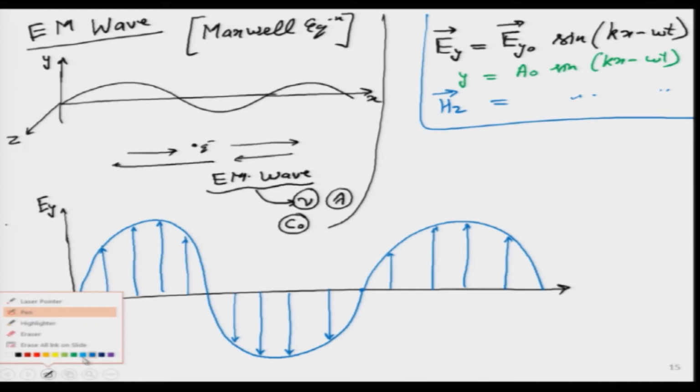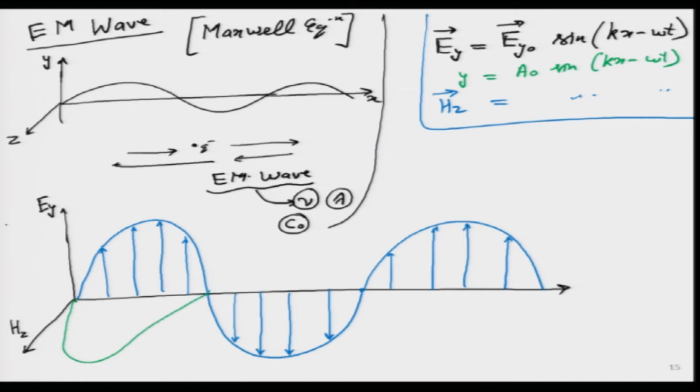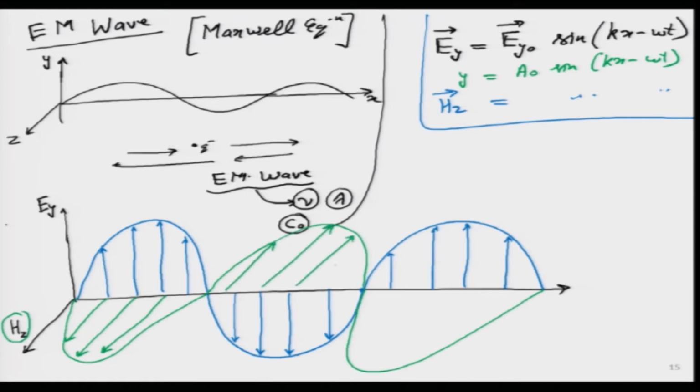Then it so happens that in most cases the magnetic field is in the z plane in this particular case. So, maybe I am going to draw it, let me see if I can draw it neatly, and it goes like that. Once I put the arrows, then I think it will become much clearer. So, the green ones are the magnetic field, the strength of the magnetic field wave. So, it is the electrical component of the EM wave and the magnetic component, then we study it together. So, the natural name is the electromagnetic wave, because it has an electrical component and a magnetic component as well.